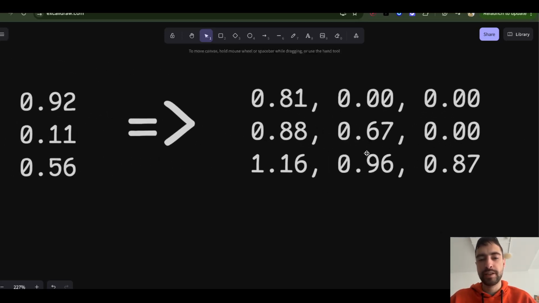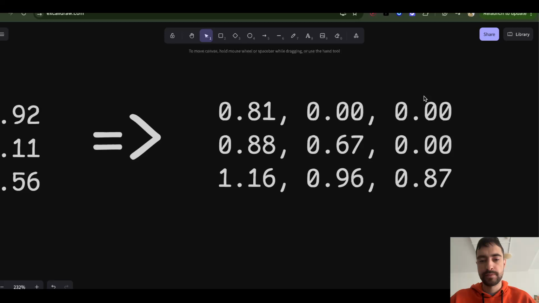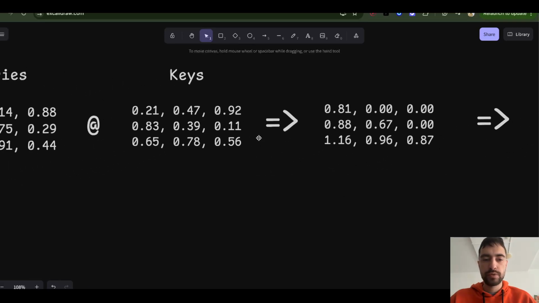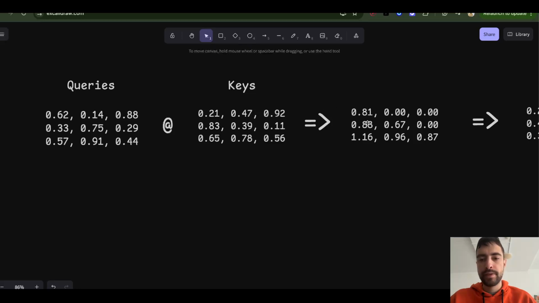You will just get some scores. So 0.81, 0.88. This is the product between the first query and the first key. And then this is the product between the second query, so the second token, and the first key.